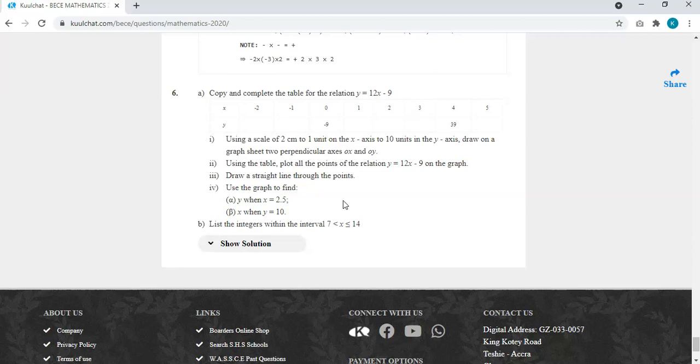Okay. So question number 6. It says copy and complete the table for the relation. So this is the relation y is equal to 12x minus 9.